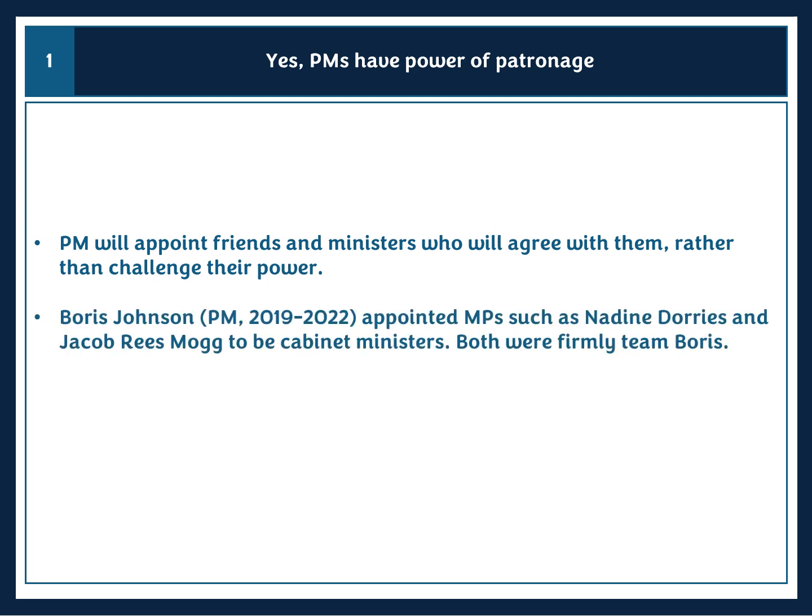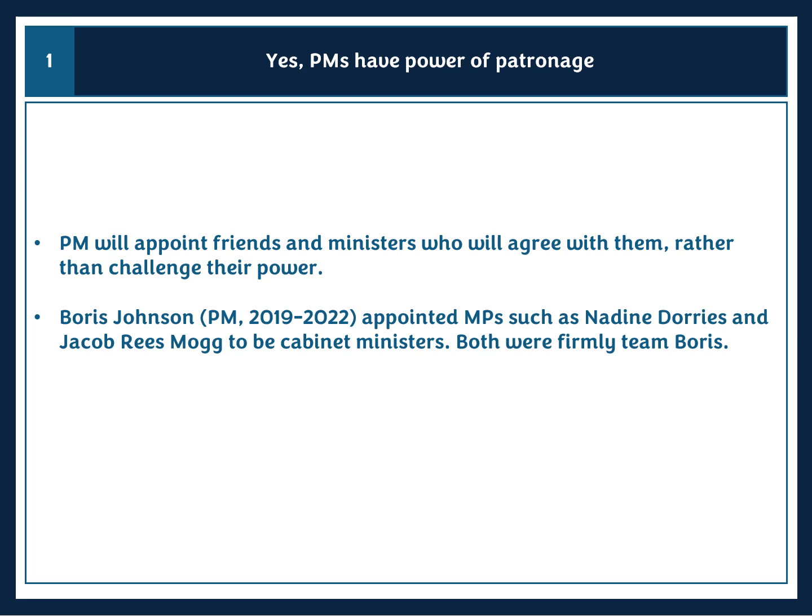Johnson chose figures who posed very little threat to him as Prime Minister and who he could easily dominate. He chose ministers such as Nadine Dorries and Jacob Rees-Mogg, who were essentially signed-up members of the Boris Johnson fan club. Why this is important is that it enabled Johnson to dominate policy making, as nobody around the Cabinet could give any opposition to his proposals.